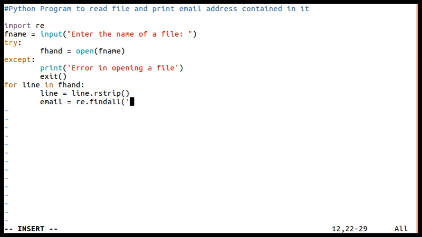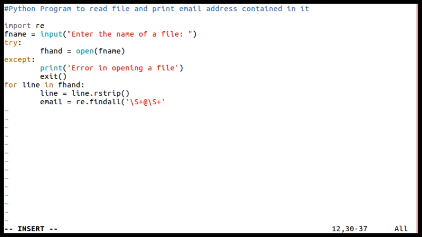A non-white space character is \S. There should be only non-white space characters, so \S, and then plus, which means one or more non-white space characters, followed by @, then later one or more non-white space characters. So this is what we are interested in. The email address is something like this.